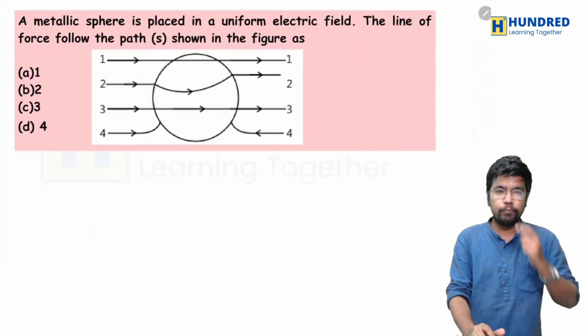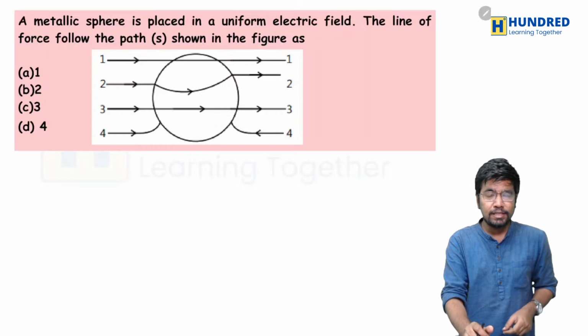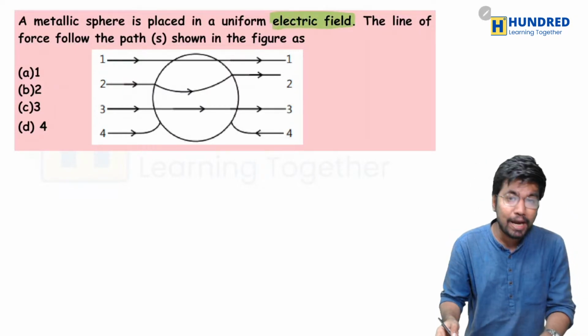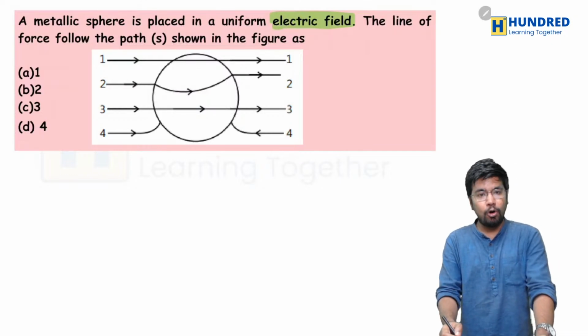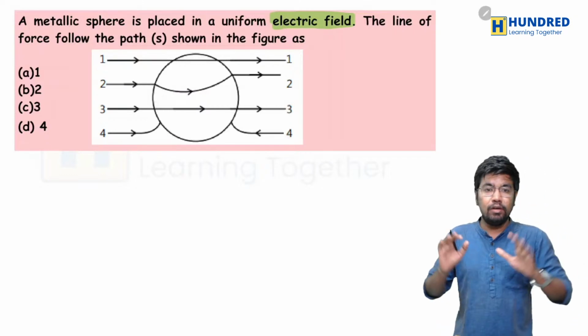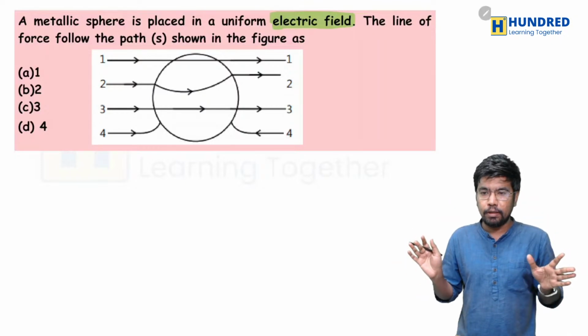So now, okay, there is a metallic sphere. It is placed in a uniform electric field. Mind it, it's not magnetic field, it's electric field. The lines of force follow the path or paths shown in the figure as. Which of the following paths does it follow?